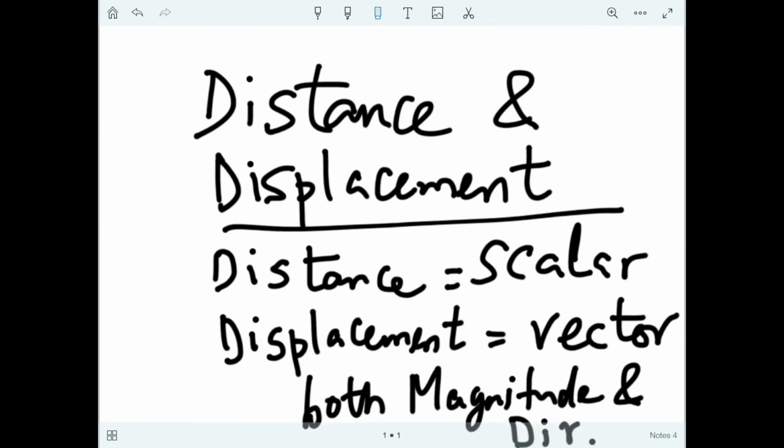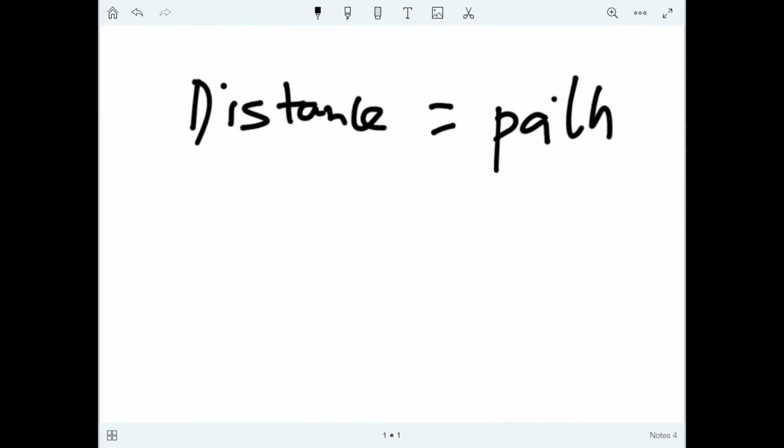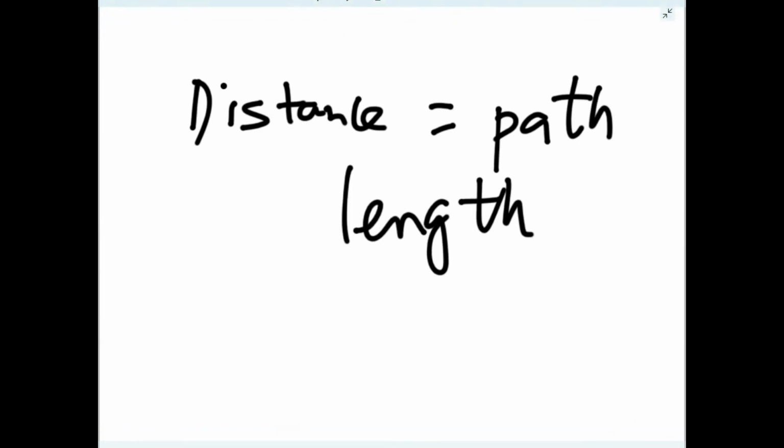Physically, if we see what is the meaning of distance. So distance is the path length. How much path you have traveled, that is the distance.